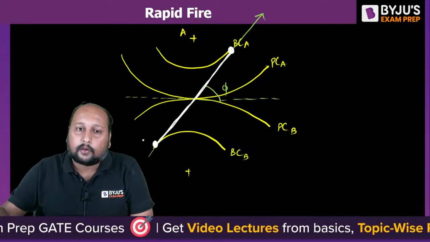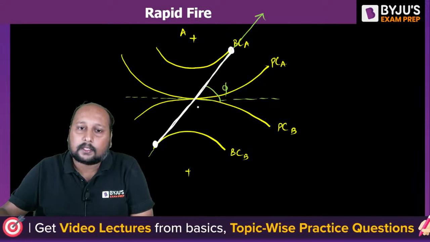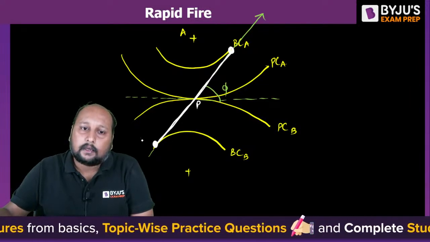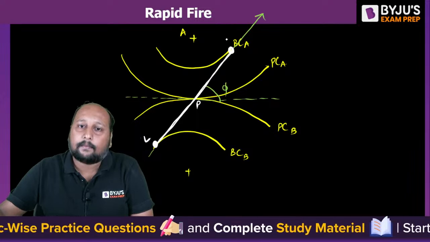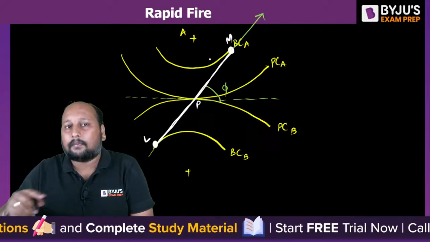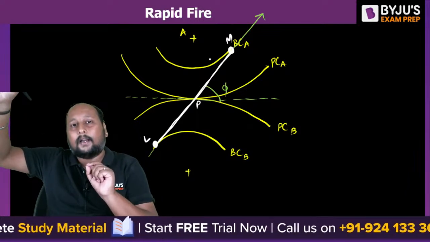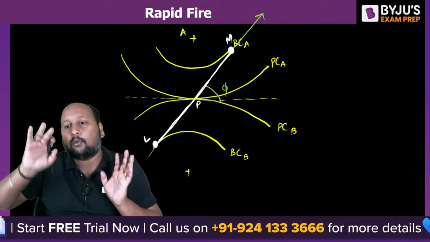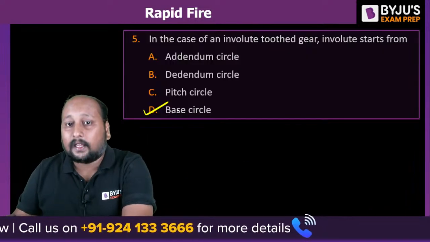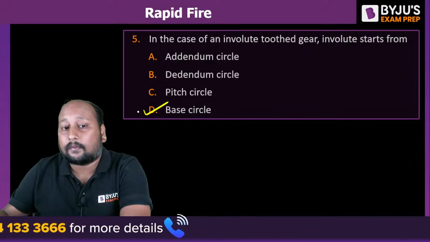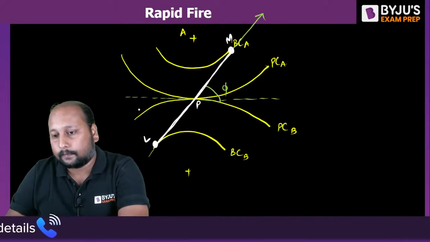Let us suppose this is point P, this is L, this is M. So point L and point M are the two extreme ends in which we need to have the meshing, right? So definitely the involute tooth gear starts from the base circle, not the dedendum circle.